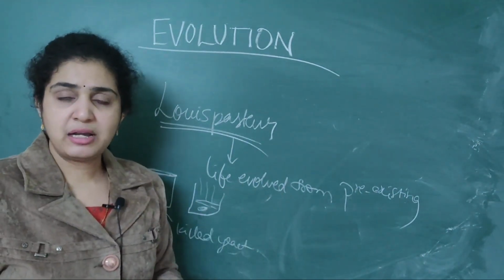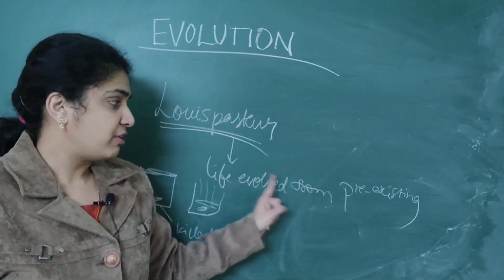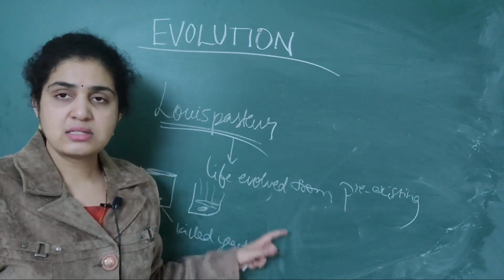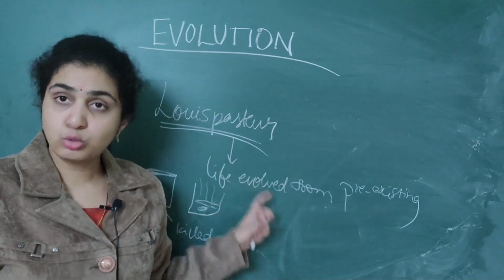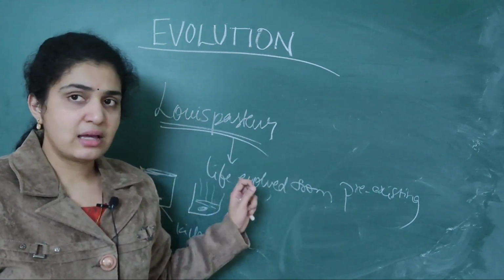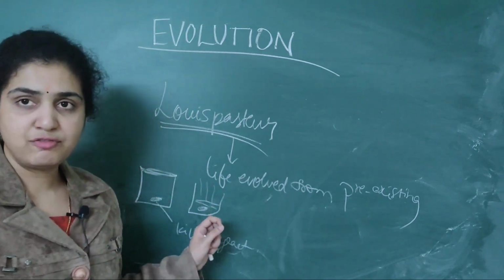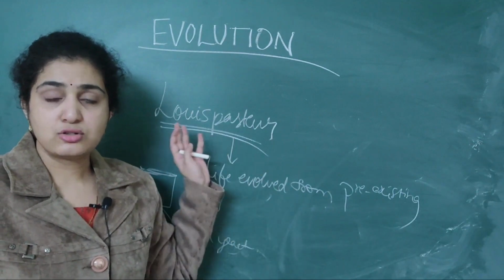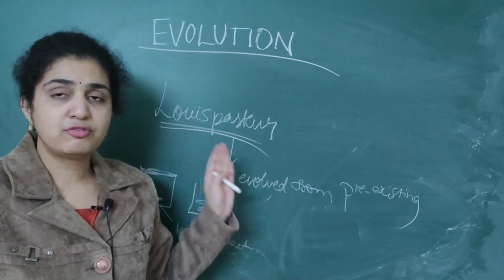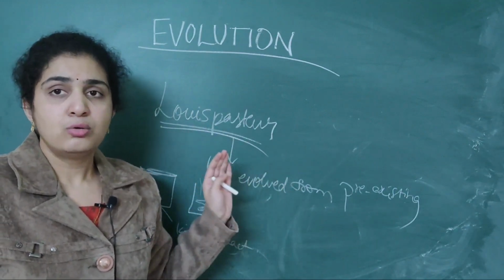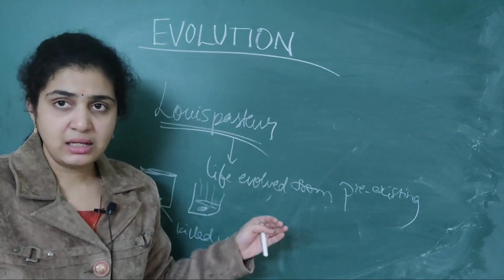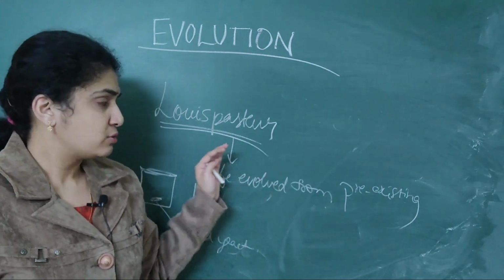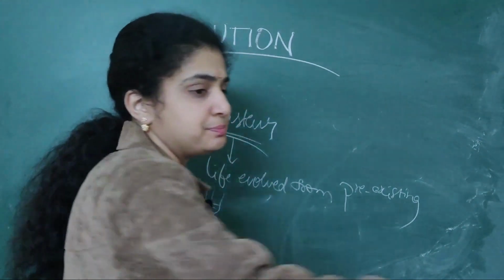So what does this experiment prove? Life evolved from pre-existing organisms. That is the main point you want to discover through air. Life evolved from pre-existing life forms. So through air it was basically done. This is the second experiment, by Louis Pasteur, who gave pasteurization of milk. He also told about the theory of evolution. So this is about Louis Pasteur.